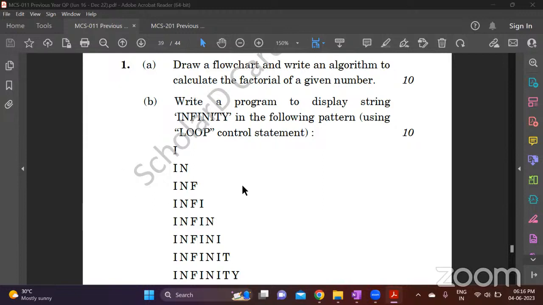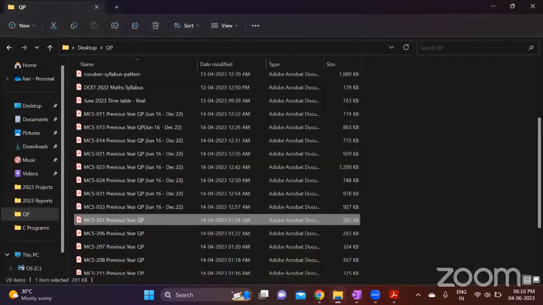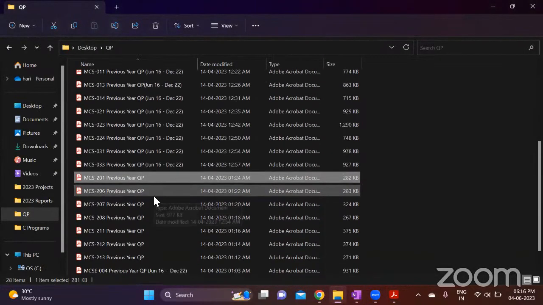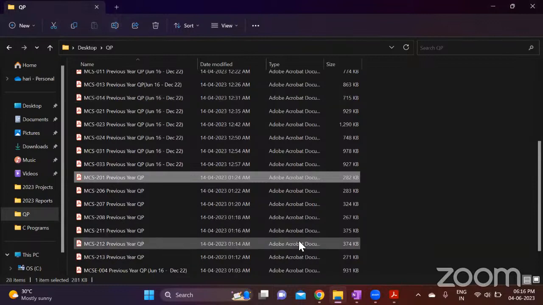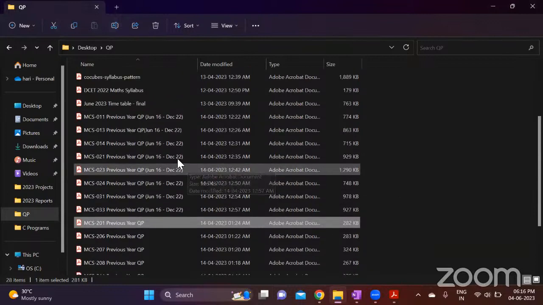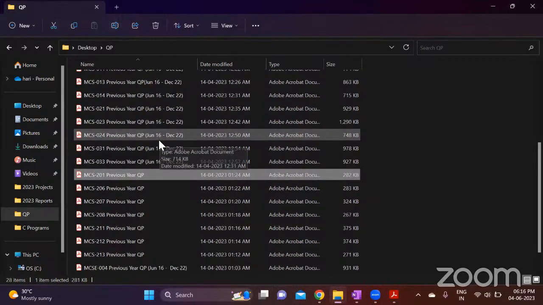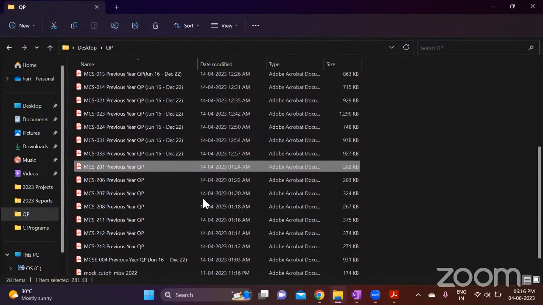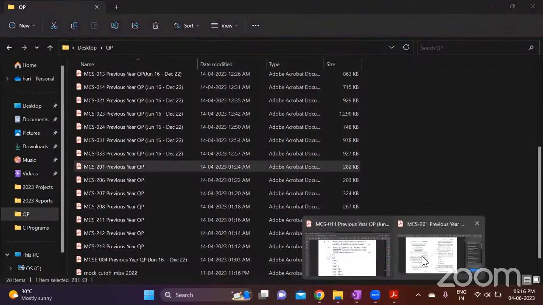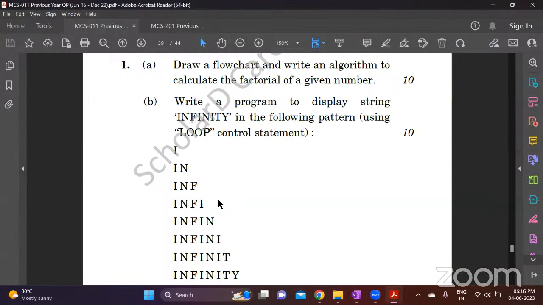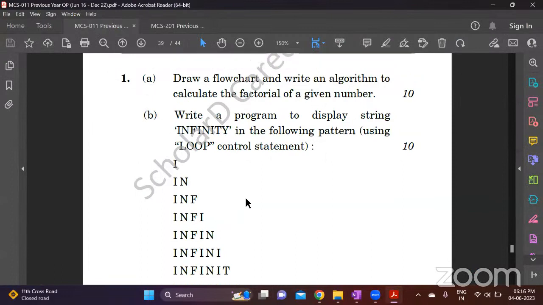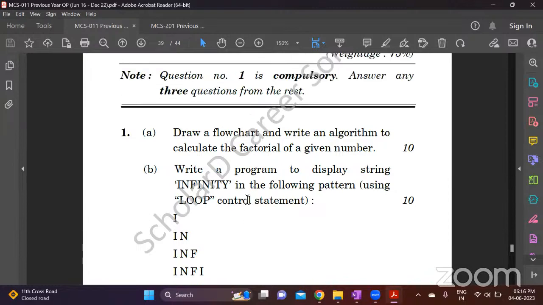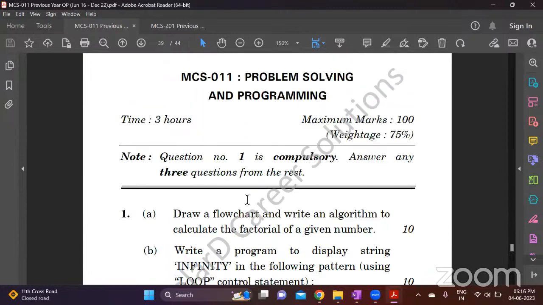For each of these question papers, I have shared it in the WhatsApp group. Anyway, I'll share this again. You are taking MCS-11 or MCS-201? Which paper are you taking tomorrow? MCS-11 or 201? I'm from MCA. MCA 11. 211.